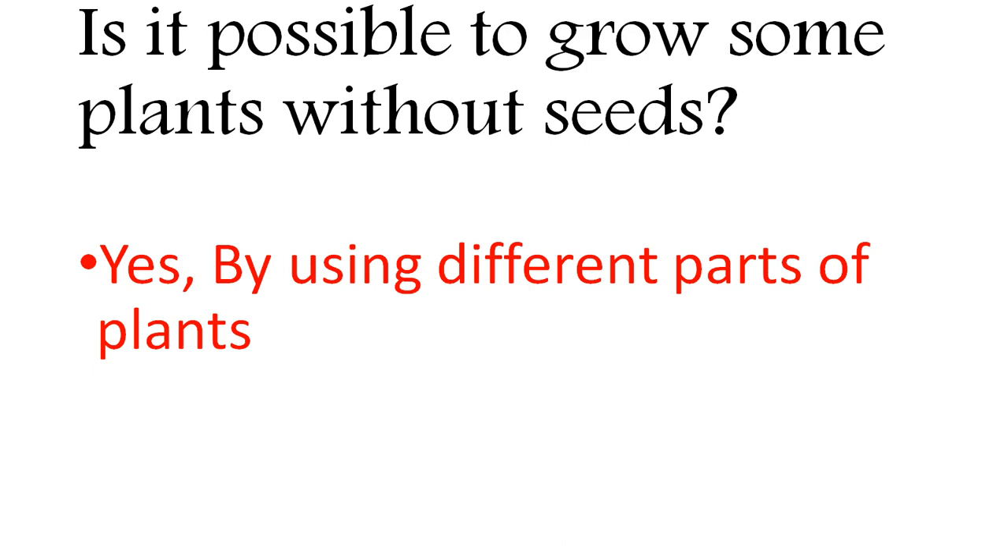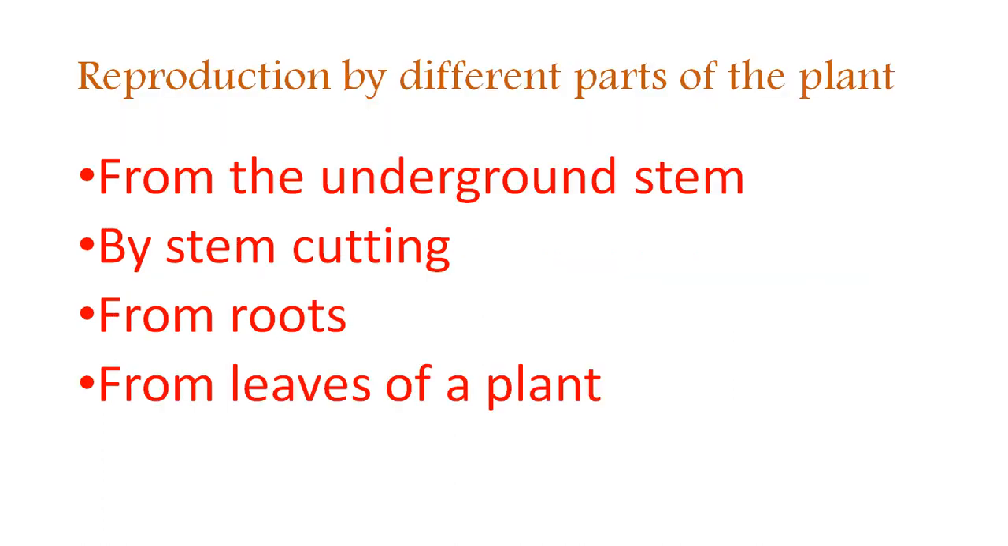Is it possible to grow some plants without seed? Yes, it is possible, because we can use different parts of the plant. Now, what are these different parts? The underground stem, stem cuttings, roots, and leaves of a plant. A new plant reproduces from all these parts of the plant. How? We will explain.